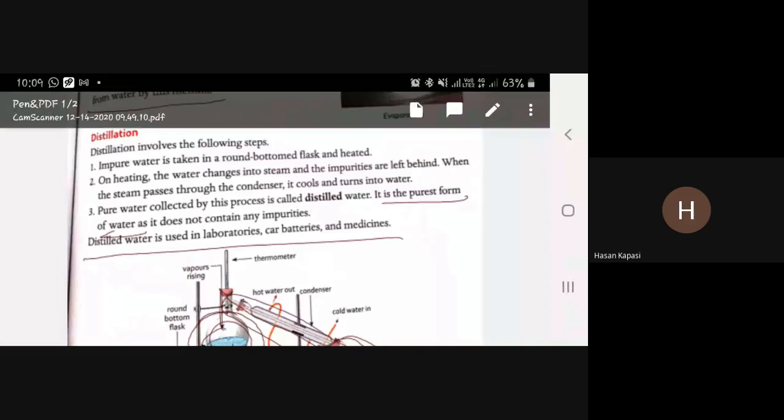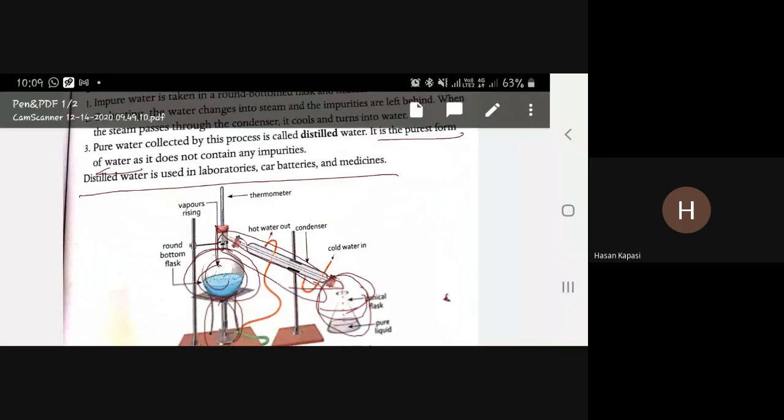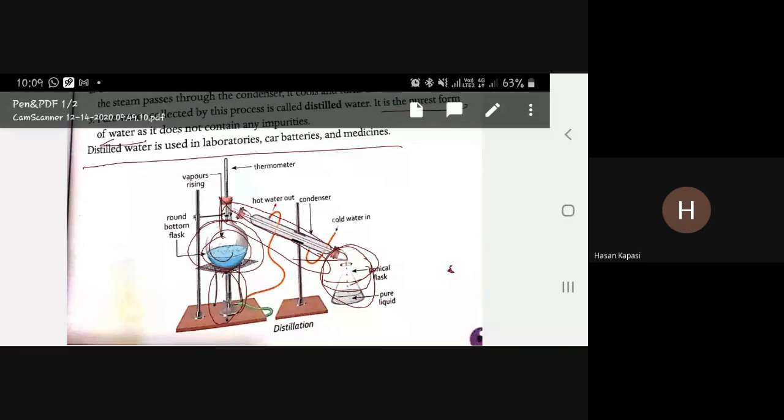This is the whole process. This is a very big process. It takes lots of time to distill the water. But it is used commercially in car batteries, where the car batteries are made, and especially for medicine and laboratories, because it is the purest form. There is no bacteria, there are no impurities, so it is very useful in laboratories and medicines, and especially in car batteries.